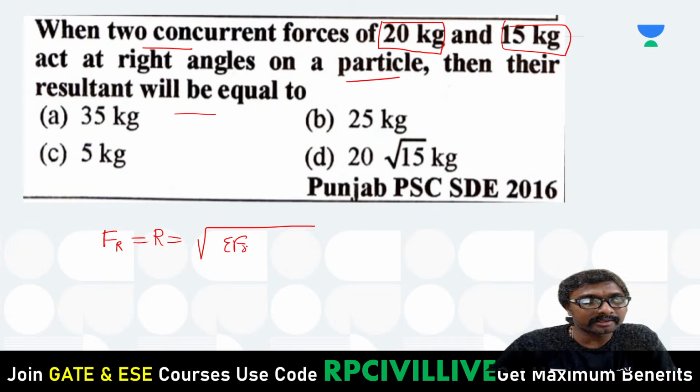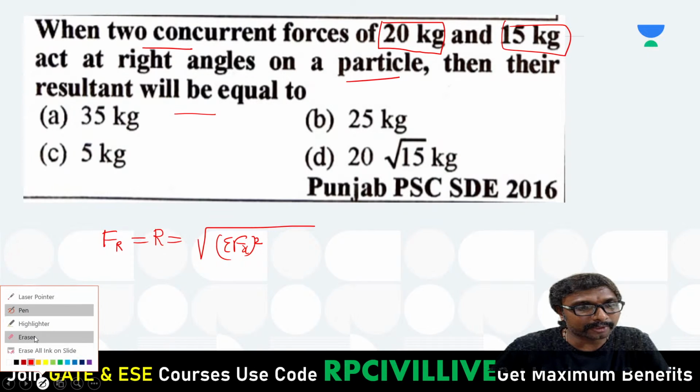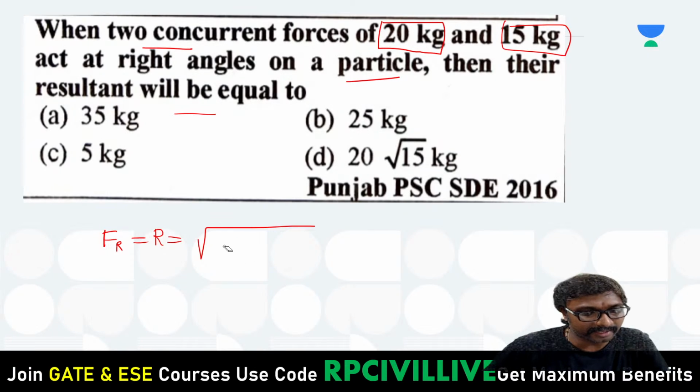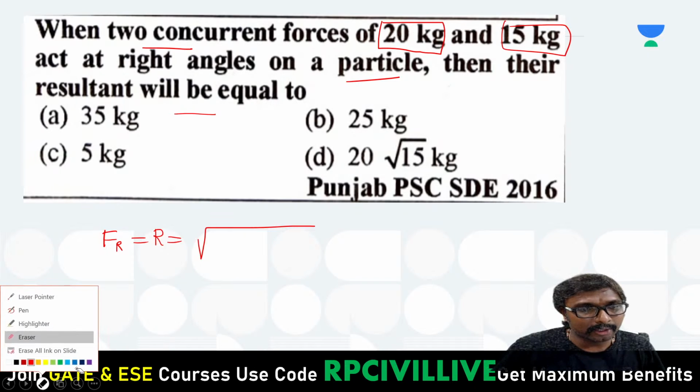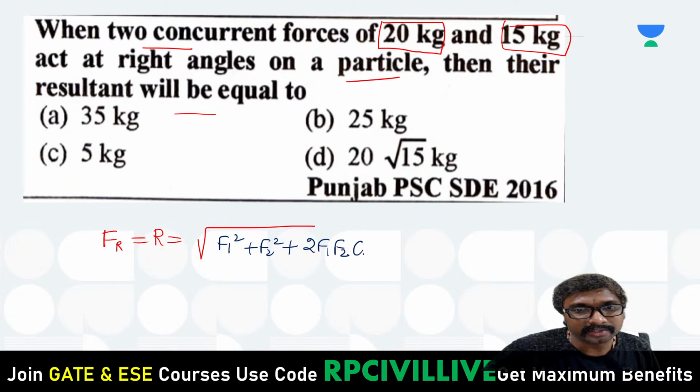sigma Fx whole square plus sigma Fy whole square, or you can also write it in terms of F1 and F2. Which theorem will we be applying? The resultant force parallelogram theorem. Applying the parallelogram theorem, R equals under root of F1 square plus F2 square plus 2 F1 F2 cos theta.